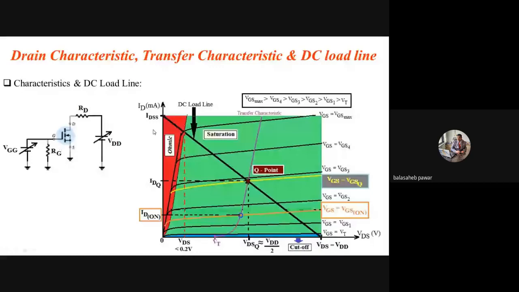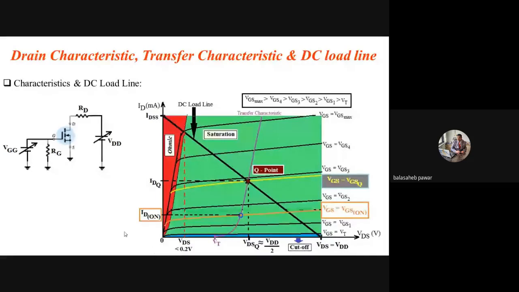Whenever the transistor operates in its ohmic region, the voltage across drain to source, that is VDS, is very, very small. That VDS is less than 0.2 volt. That means the voltage drop across the transistor is closer to 0 volt. That means it is acting as an ideal closed switch, right?